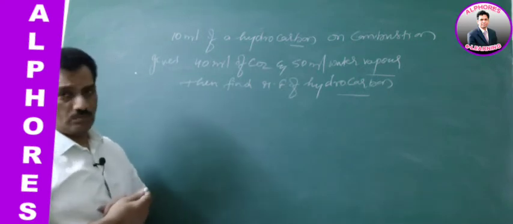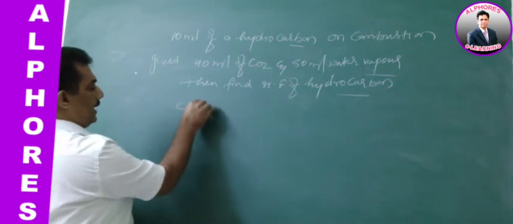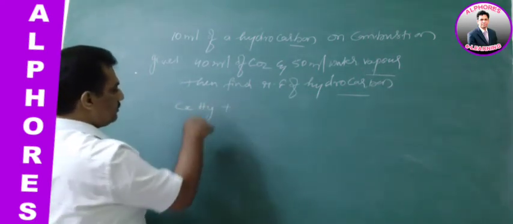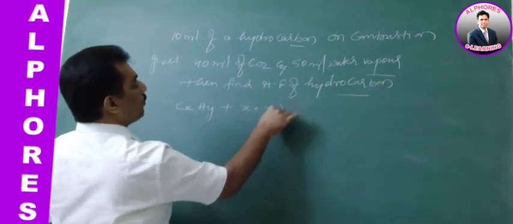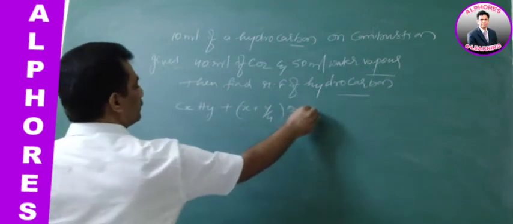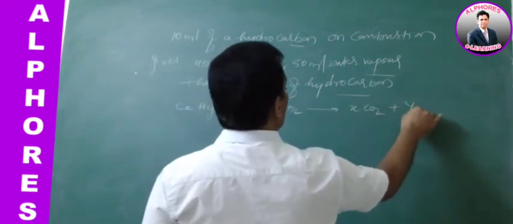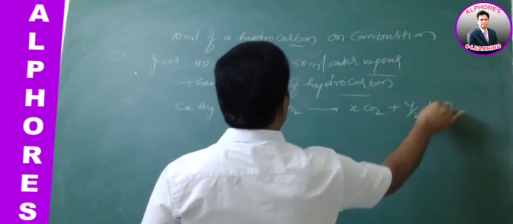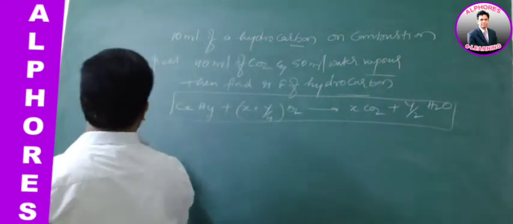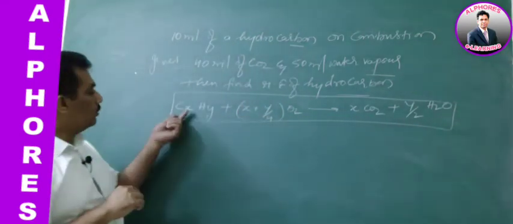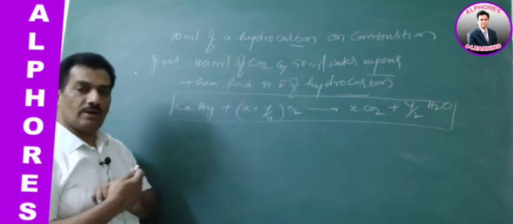And now how to solve? Again we have to adopt this stoichiometric equation: CxHy plus (x plus y by 4) O2 gives x CO2 plus y by 2 H2O. Already we are familiar with this equation. We don't know x and y. A hydrocarbon is given, and we have to find that x and y.